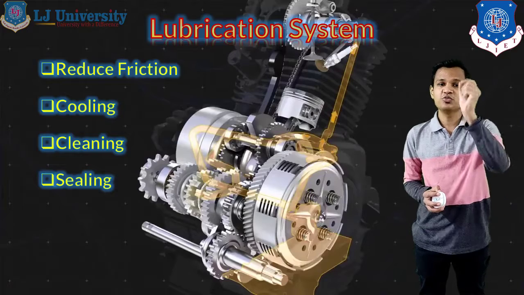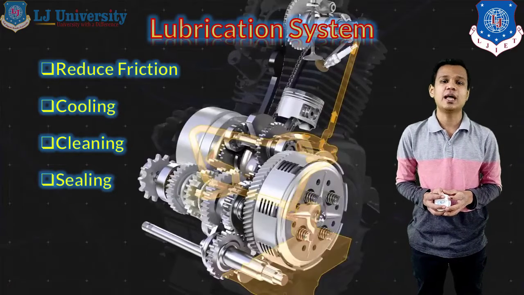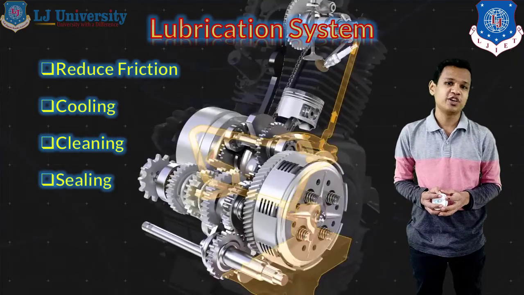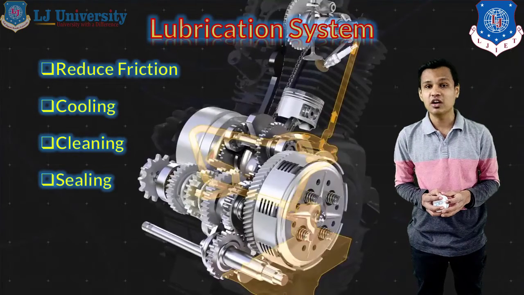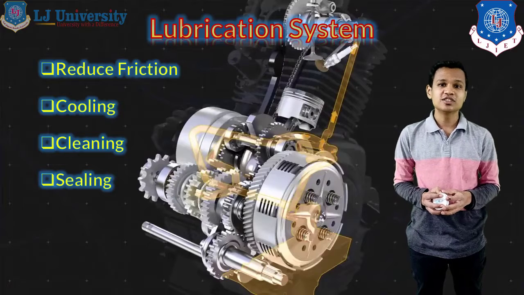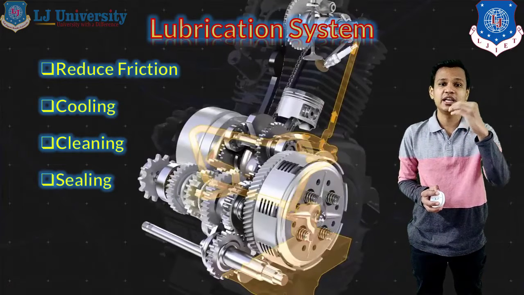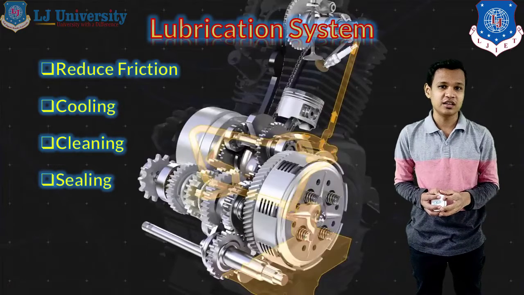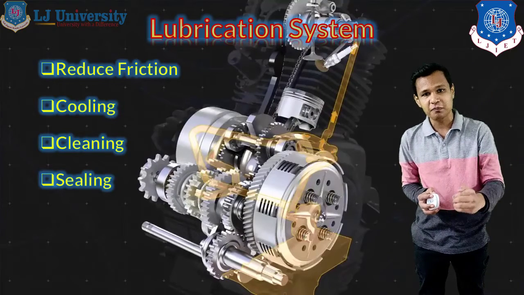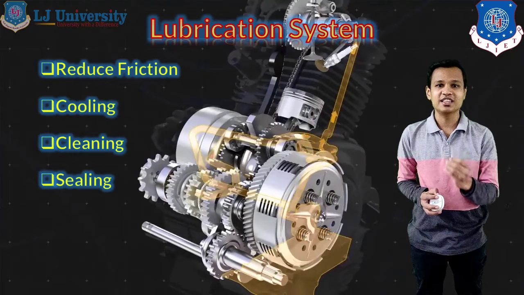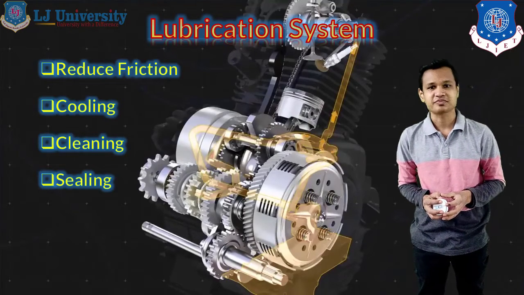This clearance has to be filled with the help of lubrication, first to provide reduced friction, and second, it will also provide the sealing so that the gases generated because of the fuel burning in the upper part of the piston do not go below the piston, because of the sealing provided by the lubrication system.